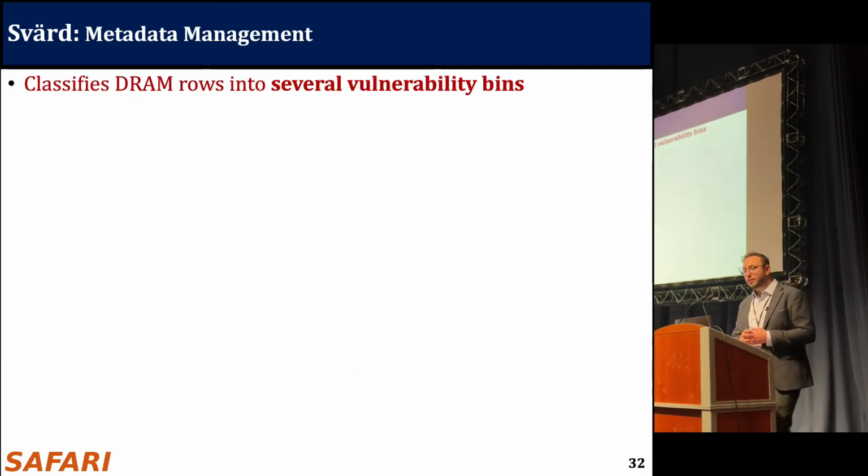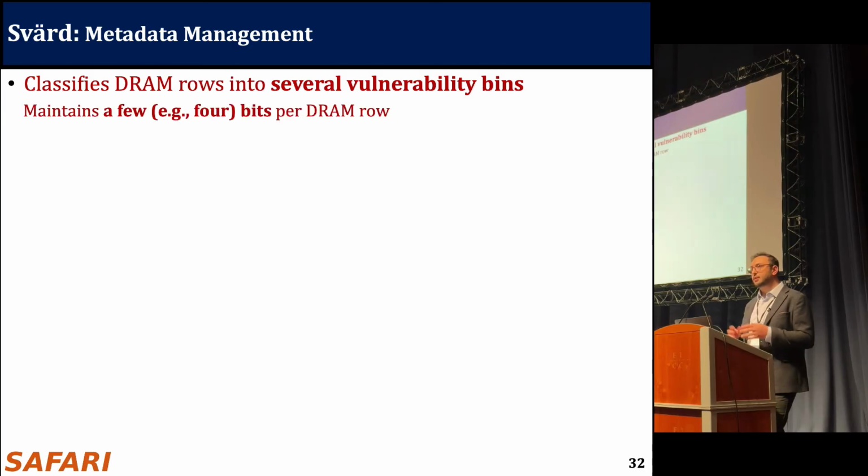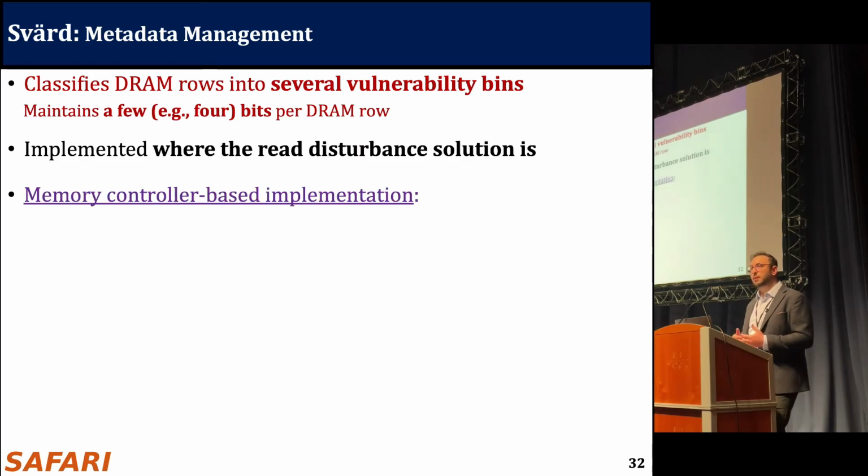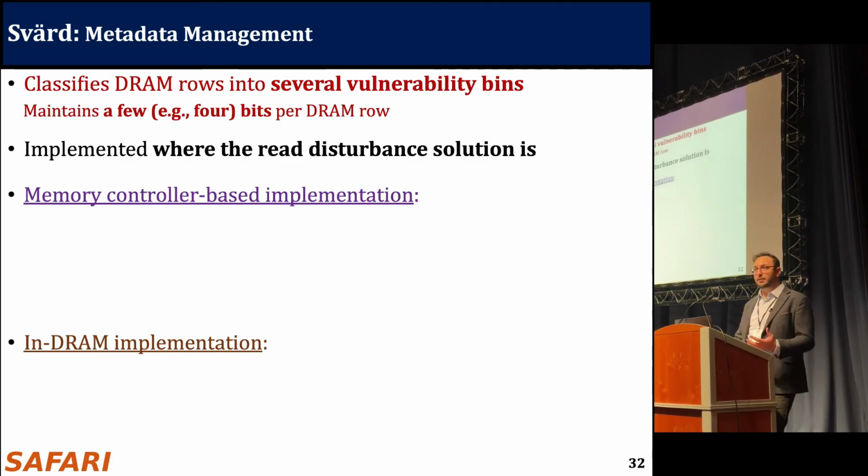So SVART needs to manage some metadata to do all these. It classifies DRAM rows into several vulnerability bins. For that, it needs to maintain a few bits for each DRAM row. And it needs to be implemented where the existing read disturbance solution is. So it can be implemented in the memory controller or in the DRAM chip.